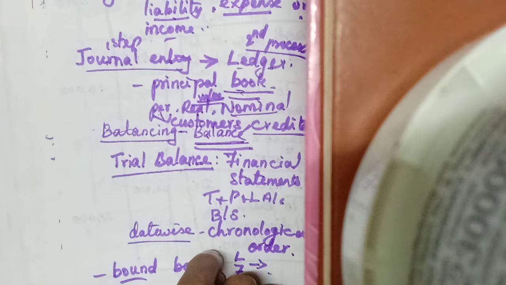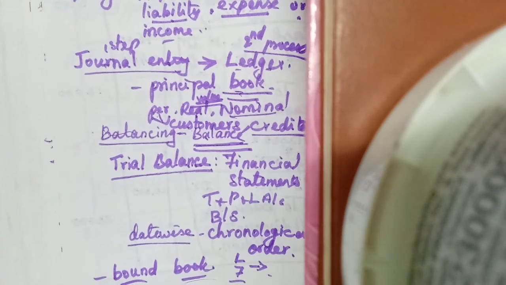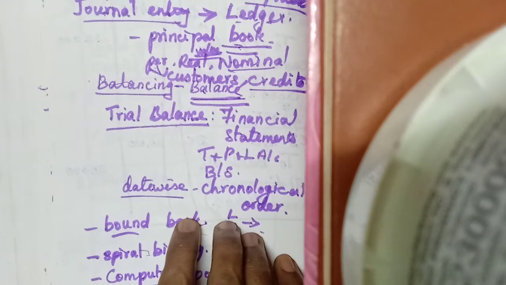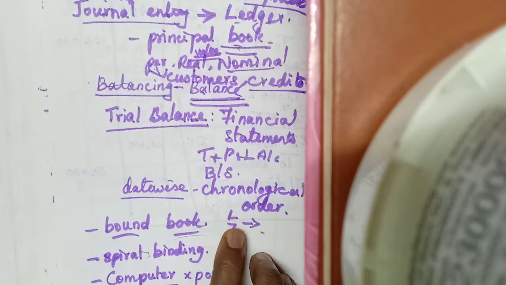If we receive cash on cash sales, there will be a cash account and a sales account. So first we will do the posting cash account wise, then the second one we will post in the sales account.